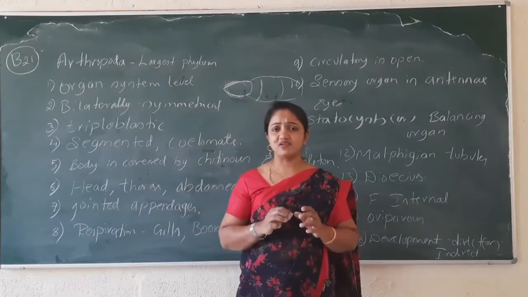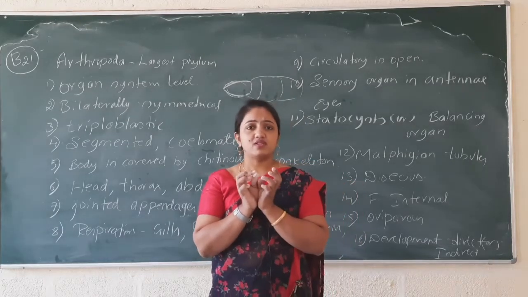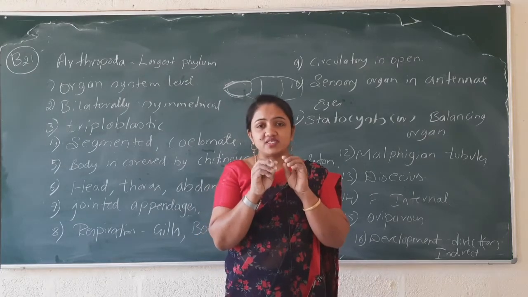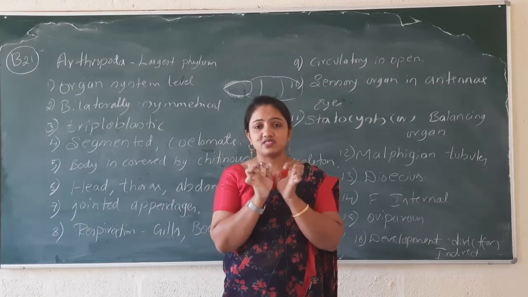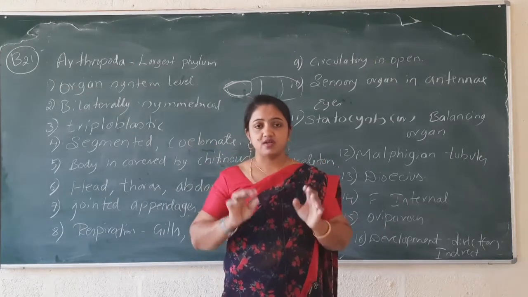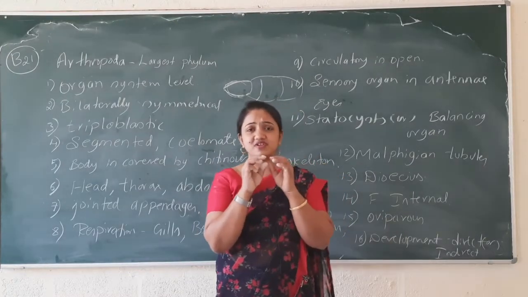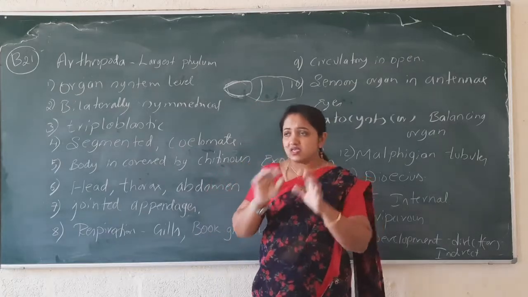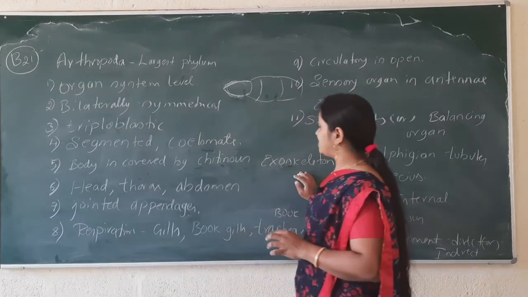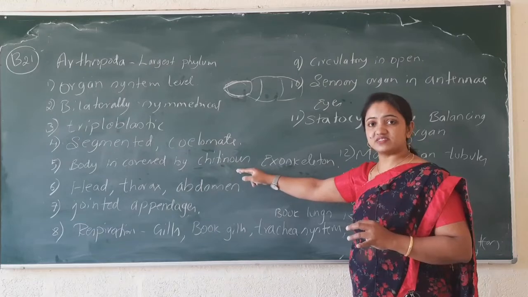You might have touched a cockroach or a honeybee or a grasshopper. How do you feel? You feel a somewhat hard substance covering the body. That hard or slightly rough area is known as the exoskeleton. That exoskeleton is made of chitin.